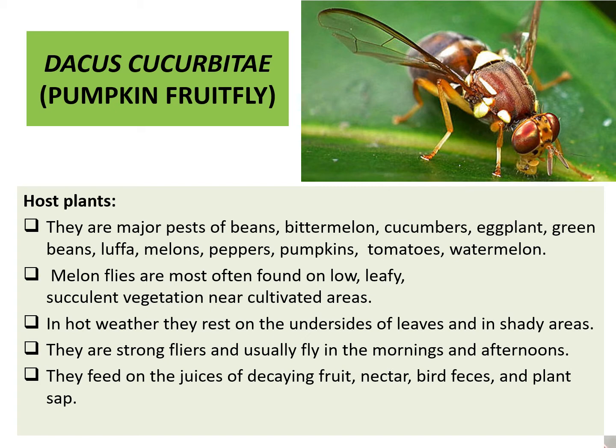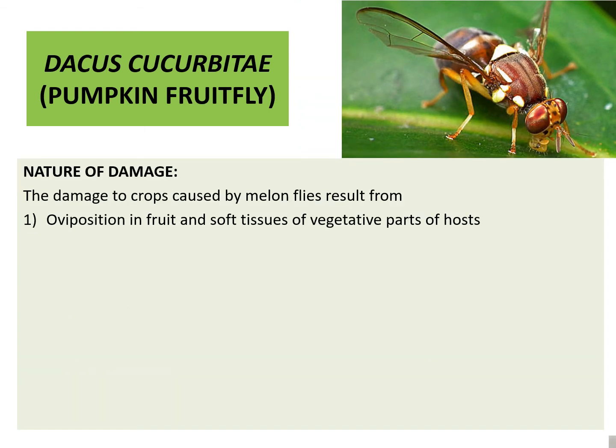In hot weather, they rest on the underside of the leaf and in shady areas. They are strong flyers and usually fly in the morning and afternoon. They feed on the juices of decaying fruits, nectar, bird feces, and plant sap.